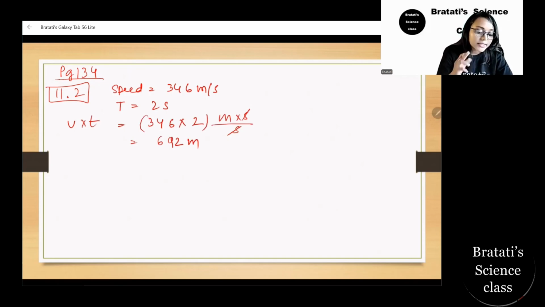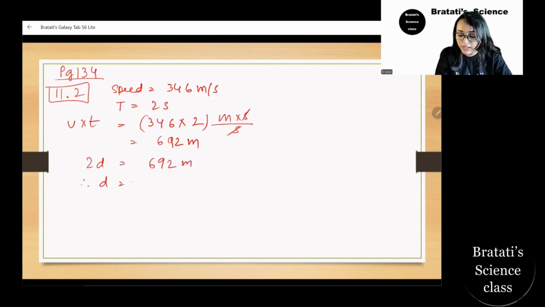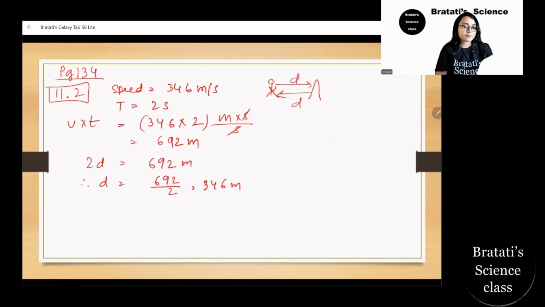In 2 seconds, it has to travel twice. Now this is the 2D. So therefore 2D equals 692 meter. Therefore D will be 692 by 2, that is 346 meter. Is it clear? So a person is standing here, the cliff is here. So from here to here it's D, and this D. So this 2D will be considered as 692. So with this, I hope it is clear today.